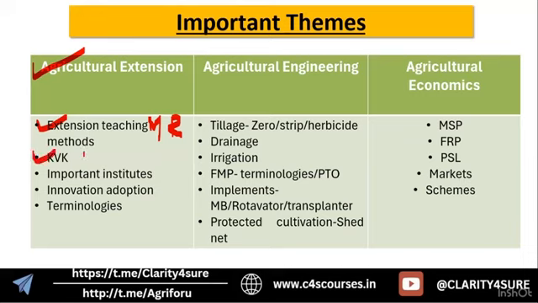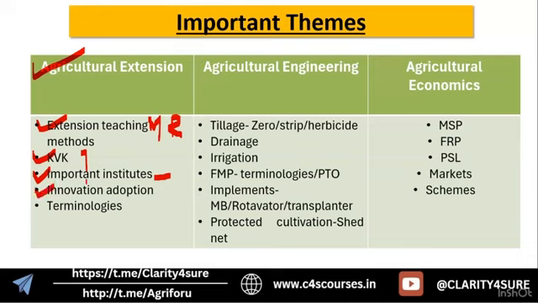There are 4 or 5 important facts about KVK, and the present number of KVKs could also be asked. Next are different important institutions like KVK, ATMA, Samiti, MANAGE. These are district level, state level and national level institutes which provide training and capacity building to different extension personnel and farmers. Those are important.